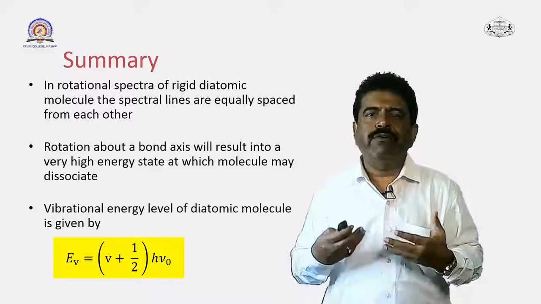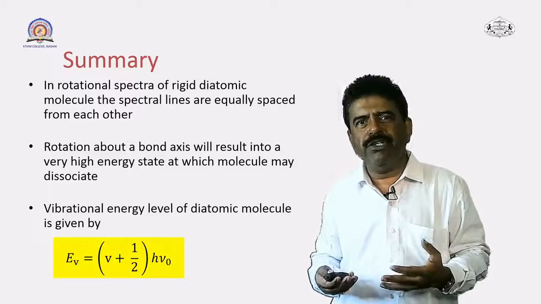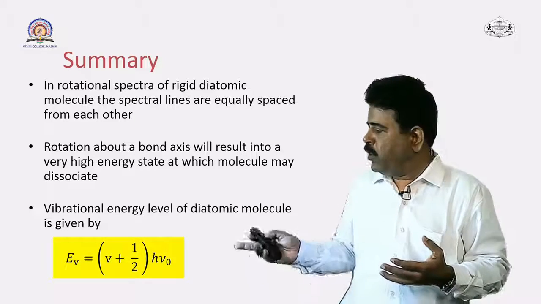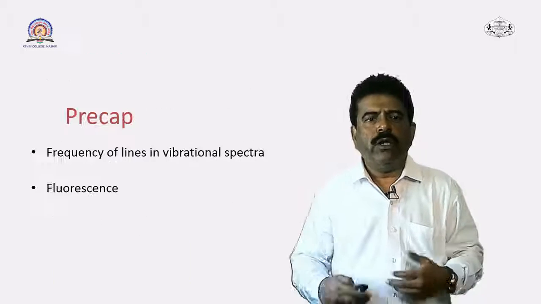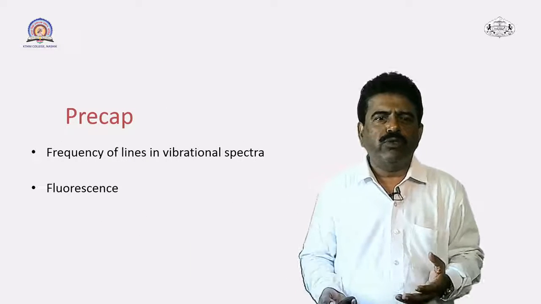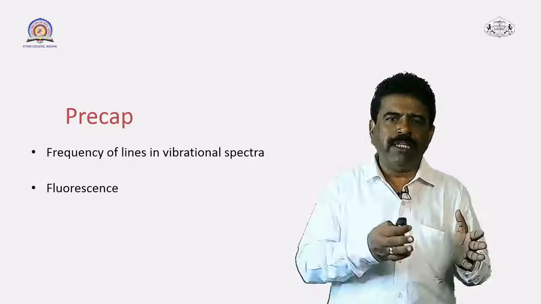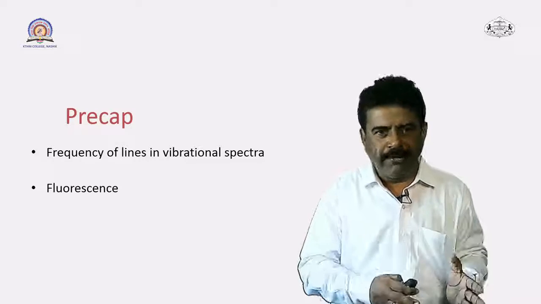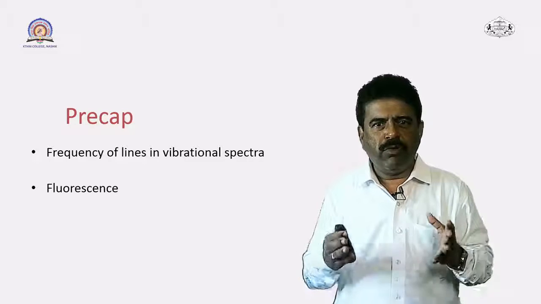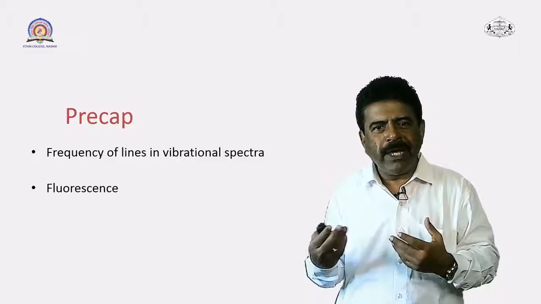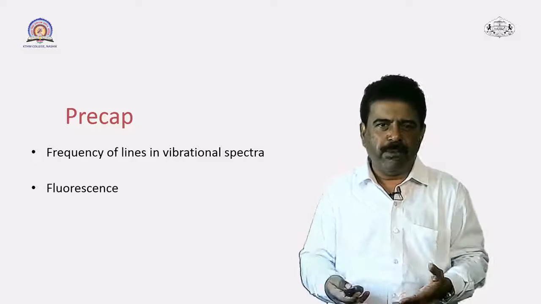And finally, we have derived the vibrational energy level of diatomic molecule, and we have derived the equation for E V, that is equal to in bracket V plus 1 half into h nu 0. So, next time we are going to study the frequencies of the lines in vibrational spectra. The energy level equation we have already derived here. Next time we shall use that energy level equation for vibration of a diatomic molecule, and from that we shall try to find out the vibrational spectra of diatomic molecule.